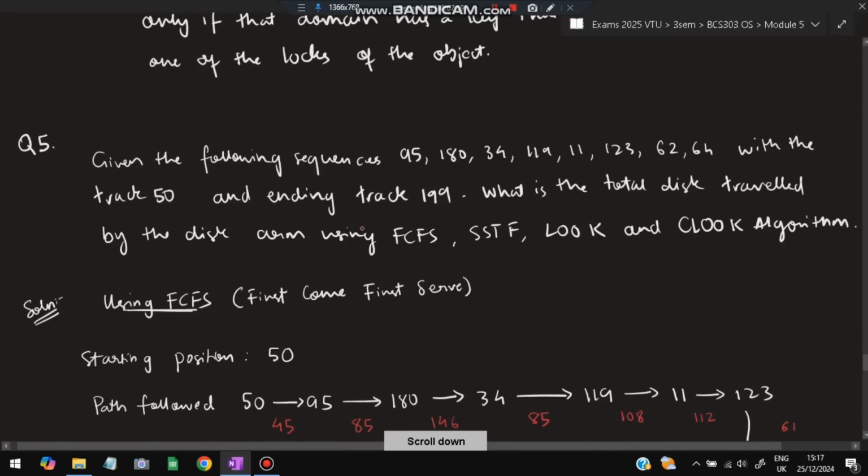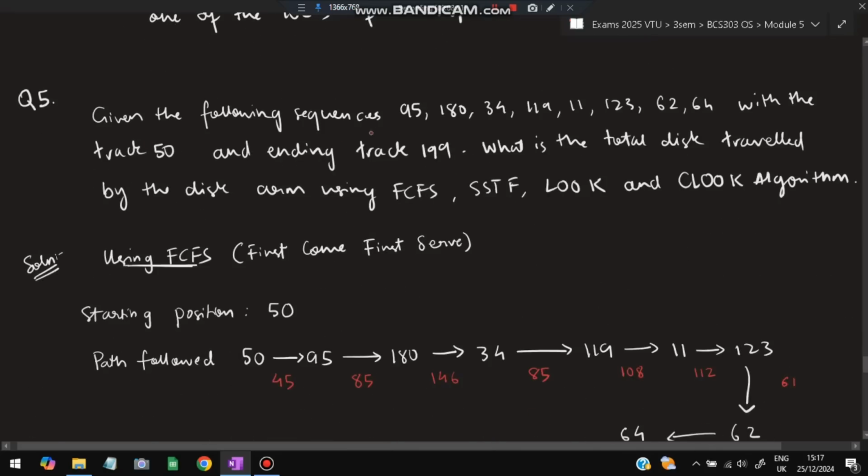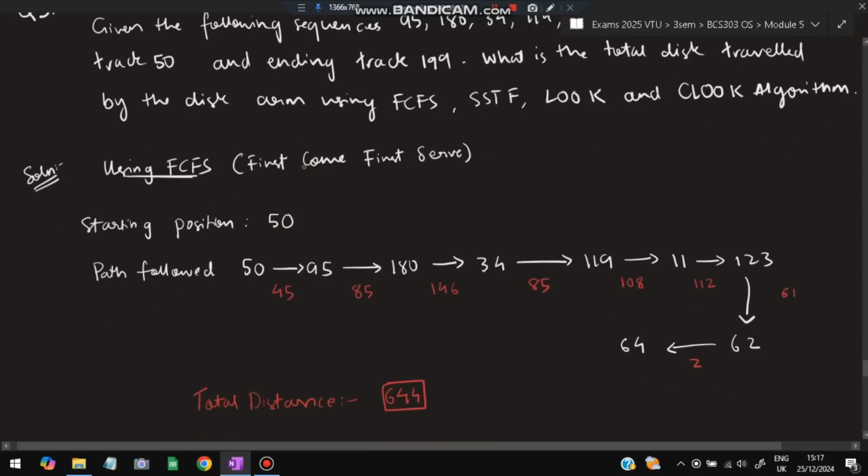Moving on to the last super important question from the OS. Given the following sequence, with a starting position of track 50 and the ending track 199, what is the total distance traveled by the disk using FCFS, SSTF, LOOK and C-LOOK algorithms? Apart from these there are SCAN and C-SCAN also, but the most repeated ones are these four. So let's understand this question.